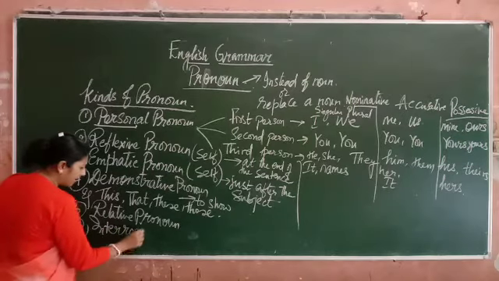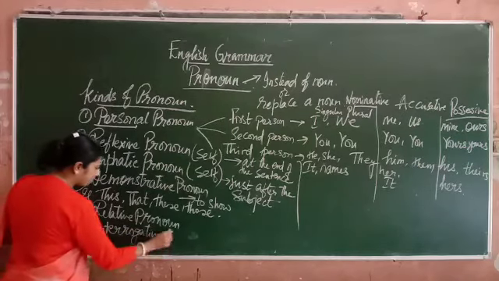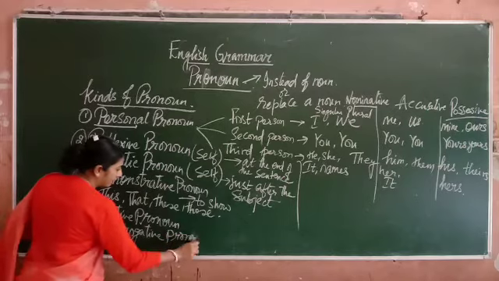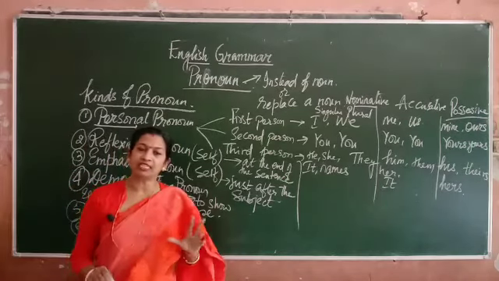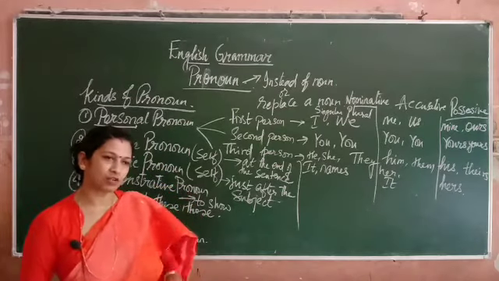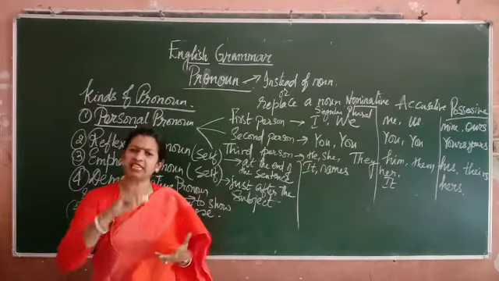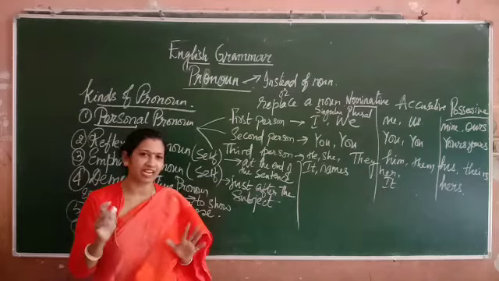Now, relative and interrogative. What do you mean by interrogative sentence? Yesterday only I have dealt with it. In the previous class I have taught you what is interrogative sentence among the kinds of sentences. Any sentence with a question mark is an interrogative, that I have said.